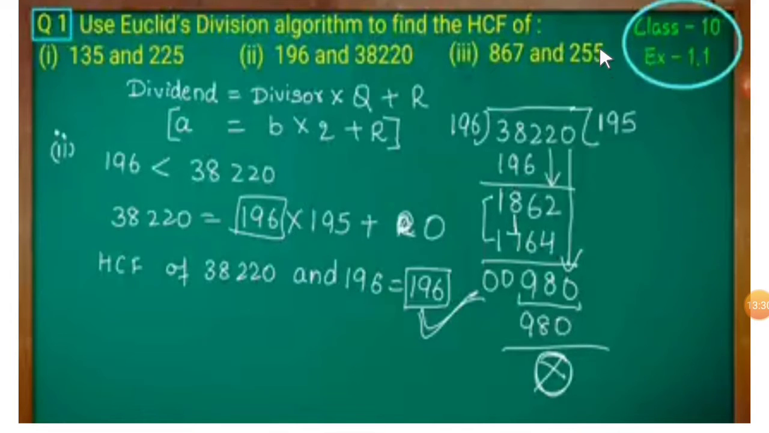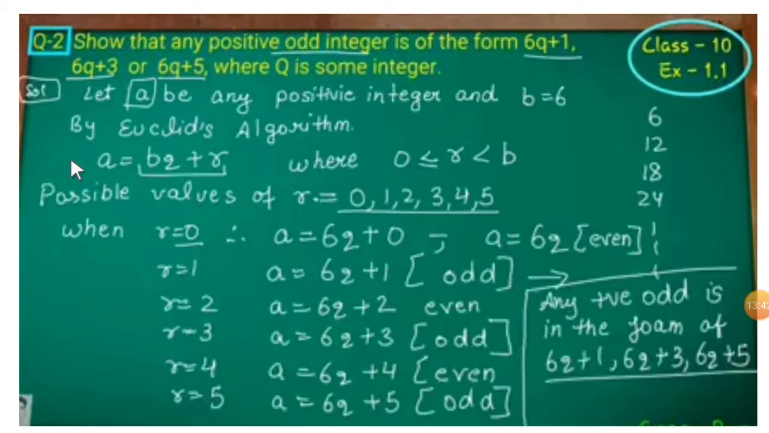I think the third one is 867 and 255. Try to solve it yourself by using Euclid's division lemma. Now I will go to the second question, that is, show that any positive odd integer is of the form 6q plus 1, 6q plus 3 or 6q plus 5, where q is some integer. Here q is what? Some integer.